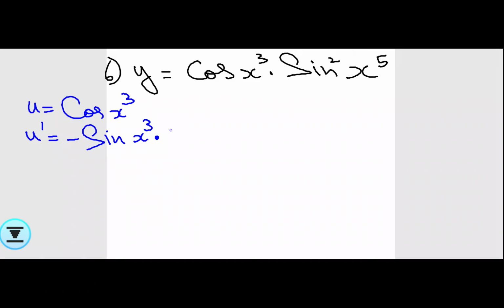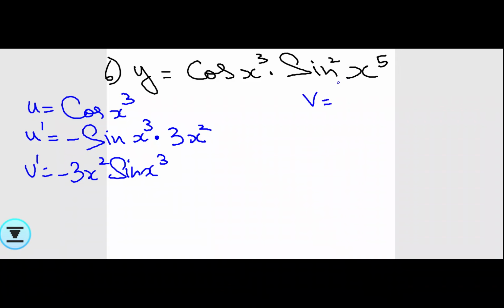So what is x cube differentiation? Power rule. 3 will come in the front and decrease the power: 3 minus 1 is 2. So we have found u dash. So minus 3x square sine x cube.